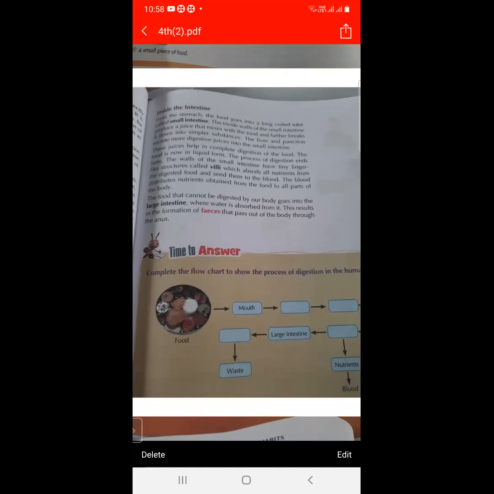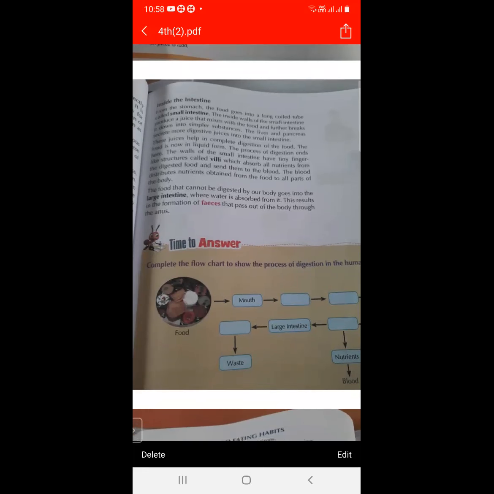And then the undigested food goes into the large intestine. And after the large intestine, it goes into the anus and comes out from the anus. So this is the process of digestion in human beings.